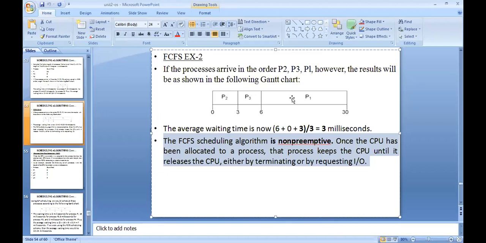Whenever the CPU is assigned to a process, it executes the process completely, and only then does the process release the CPU to the next process. That is the reason why this FCFS algorithm comes under non-preemptive. Once the CPU has been allocated to a process, that process keeps the CPU until it releases it, either by terminating or by requesting an IO. So this is called FCFS, the first CPU scheduling algorithm.